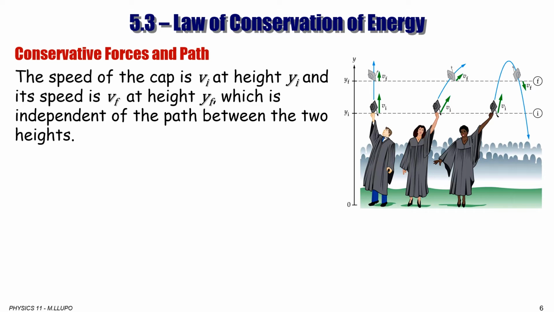Let's talk about conservative forces. Conservative forces are forces whose work on an object does not depend on the path taken. Gravity, the force of gravity, is one of them. Obviously, objects in free fall are under the force of gravity. Take a look at the diagram on the right. The speed of the cup is v initial at a height y initial, and its speed is v final at a height y final, which is independent of the path taken between the two heights.